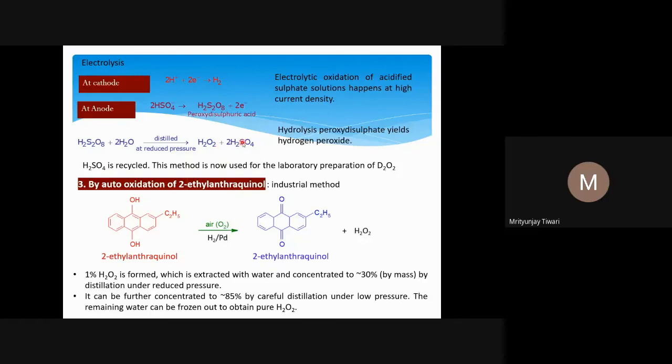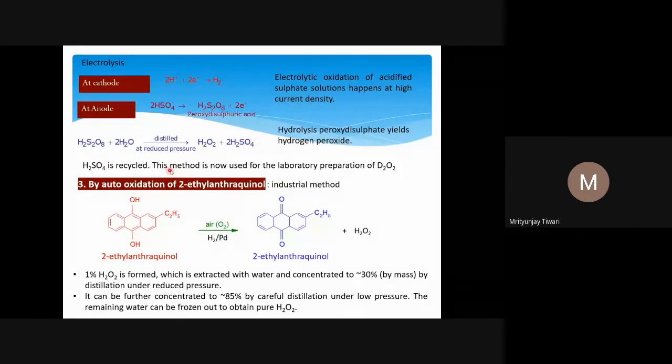It is not forming from the sulfuric acid. Eventually, sulfuric acid is involved there in the reaction, so it is a kind of catalysis that happens here. The hydrolysis of peroxide yields hydrogen peroxide. This is the electrolytic oxidation of acidified sulfate solution, which happens at high current density. We need to use high current density here.